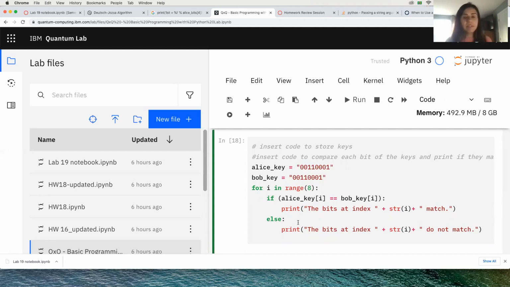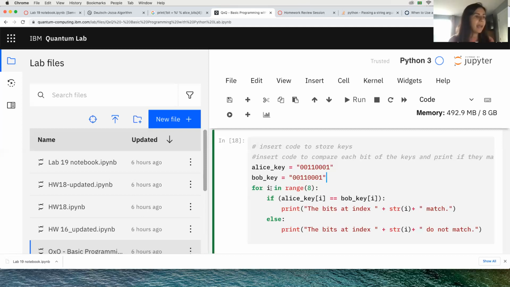And now we're going to run a loop comparing every element in this string, item by item, to see if they're the same. We know that the for loop works by writing the word for.